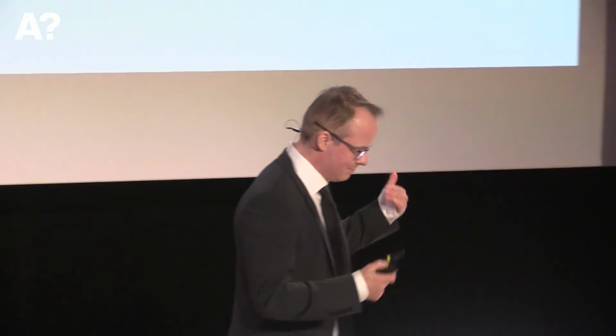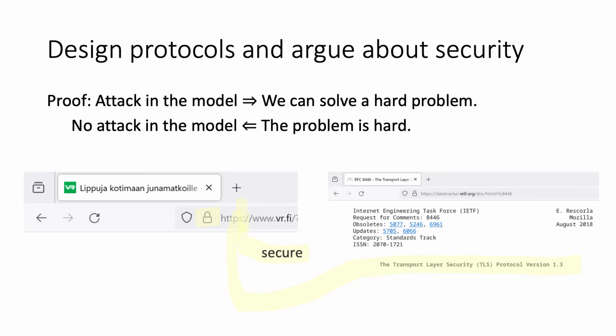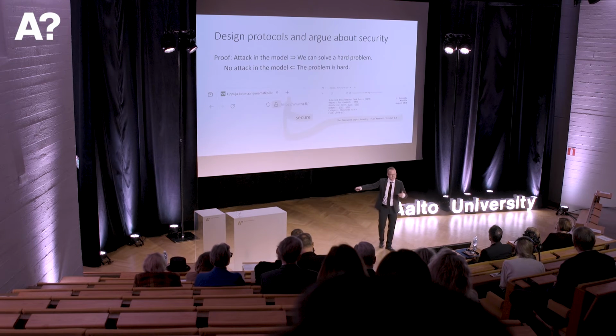So when we buy a train ticket online, we go to the website of VR, and we will see this little lock here, and S, which stands for secure. And that means that in the background, there is a cryptographic protocol running, the Transport Layer Security protocol, which encrypts our communication and protects us against modifications. So now my goal is to show that if there is an attack in the model on this protocol, then we can solve some hard problem.